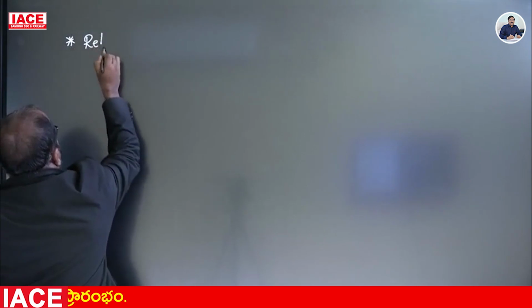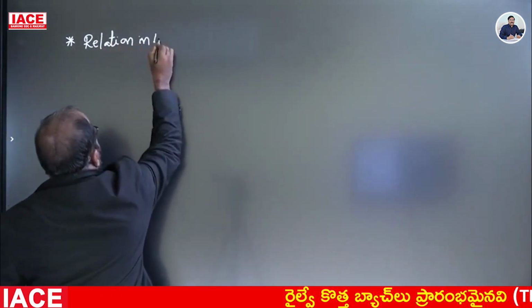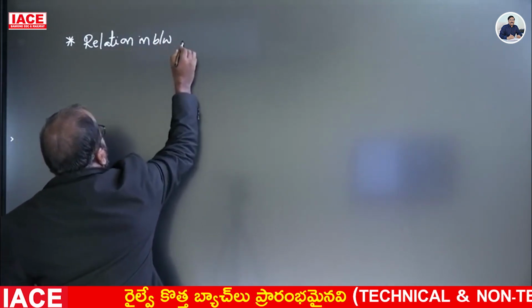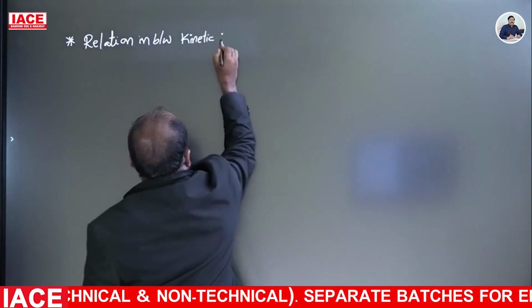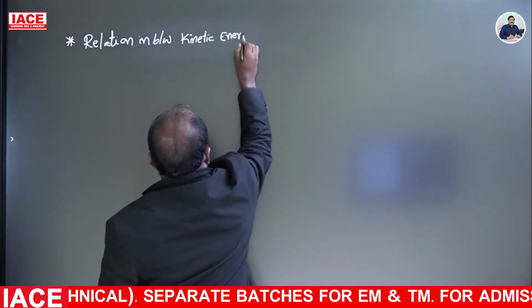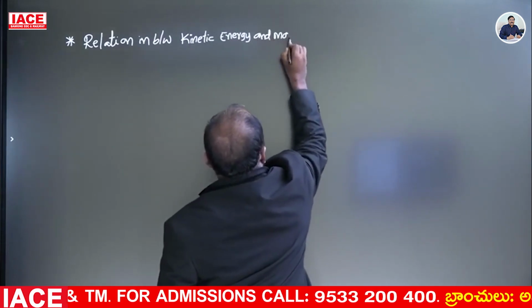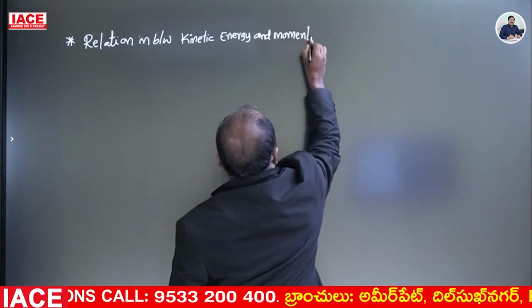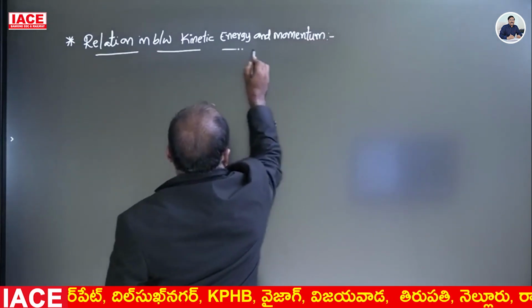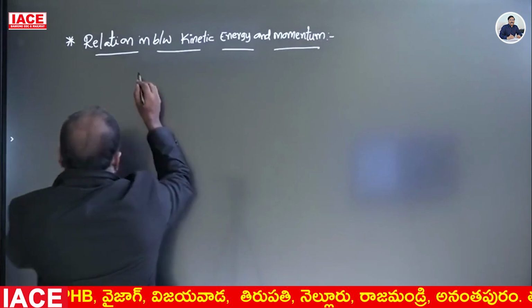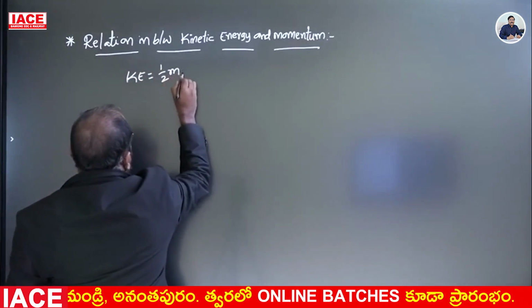Relation between kinetic energy and momentum. Kinetic energy KE is equal to half mv square.